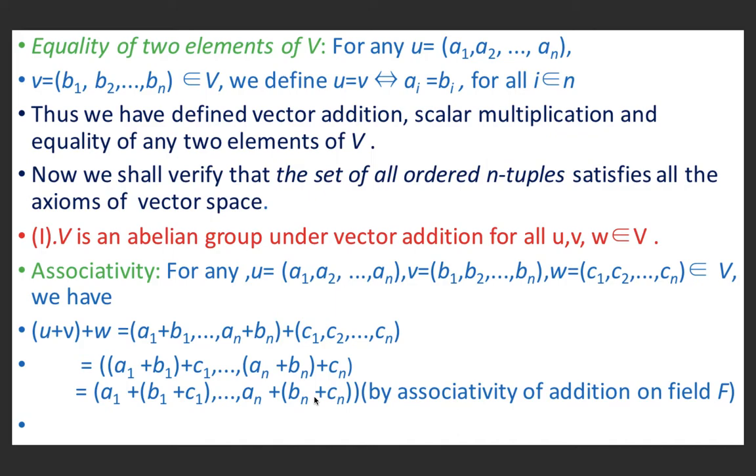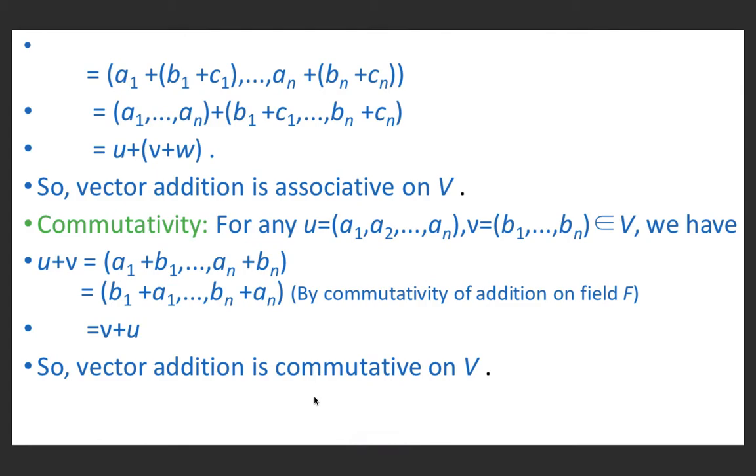By associativity of addition on field F, this becomes a1 + (b1 + c1), ..., an + (bn + cn). So we can write it as (a1, a2, ..., an) + (b1 + c1, ..., bn + cn). (a1, a2, ..., an) is u, and (b1 + c1, ..., bn + cn) is v + w. So vector addition is associative on V.